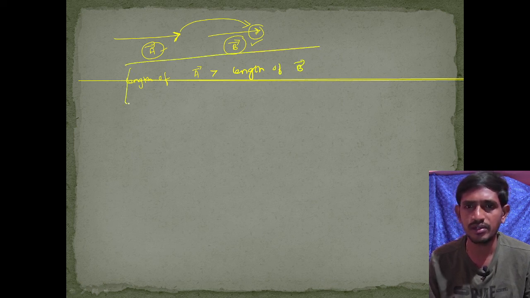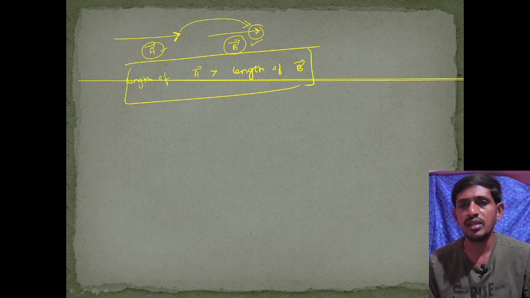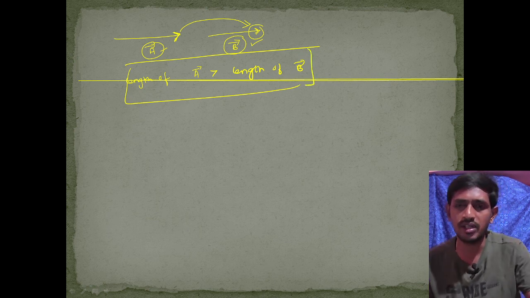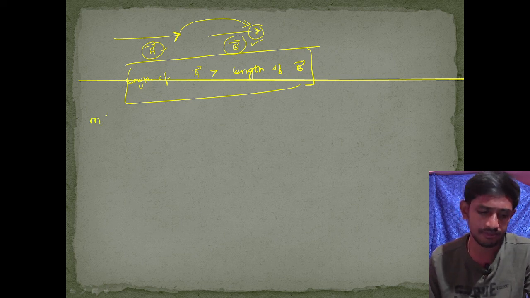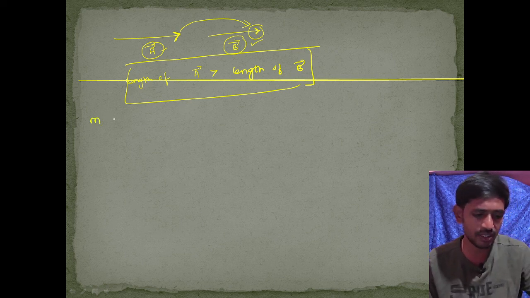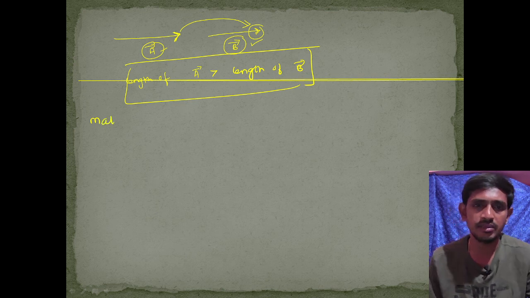This is the way we can represent a vector graphically. Next, the mathematical form. Now we can represent the vector in terms of mathematical representation.